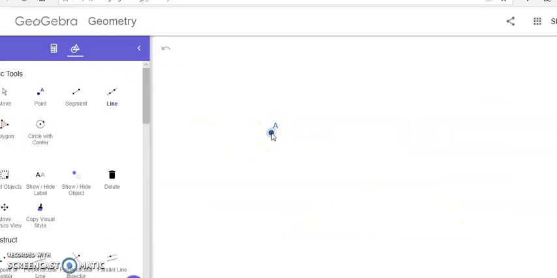Now tell me, children, what is this? Yes, this is a line and it can be extended on both sides. I want to represent its two endpoints here. This is the endpoint B and this is the endpoint A. And now the same line becomes a line segment, isn't it?